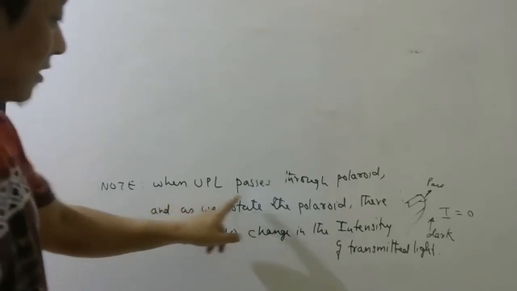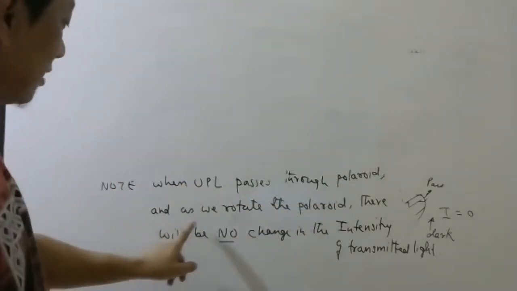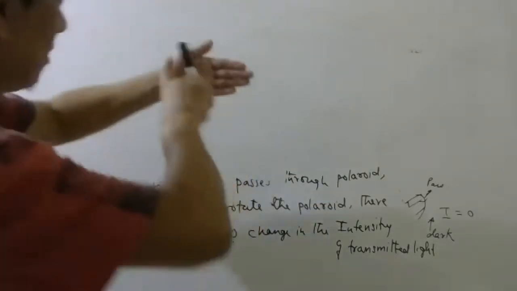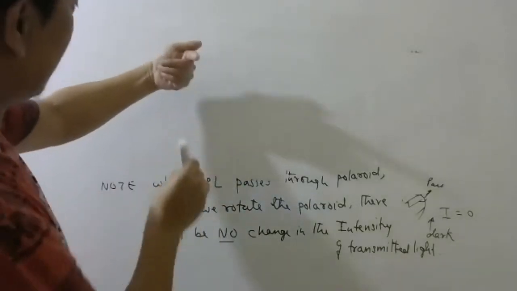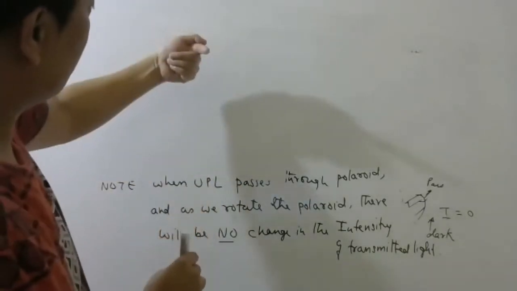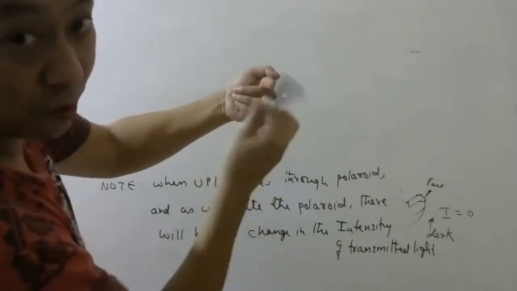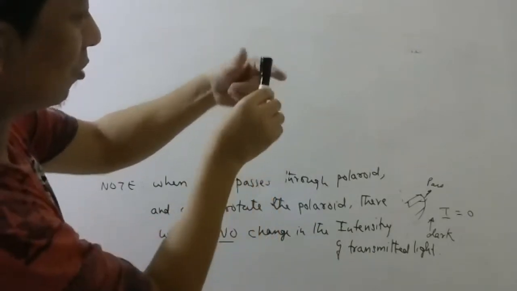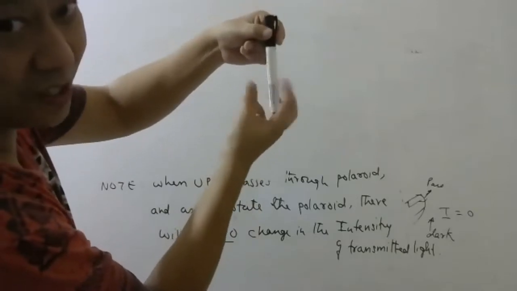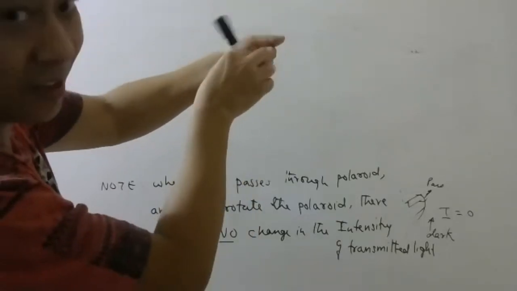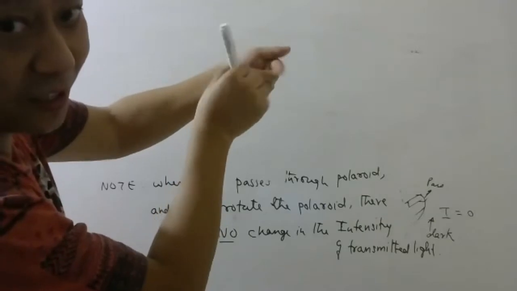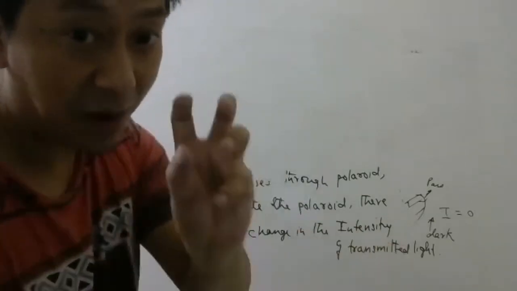So when unpolarized light passes through a Polaroid, and as we rotate the Polaroid, about which axis? About the axis of DOP. So if this is DOP, you have to rotate about DOP. You have to rotate the Polaroid this way. Don't rotate this way. It is stupidity. Rotate this way, then you will see there will be no effect on the brightness of the transmitted light.